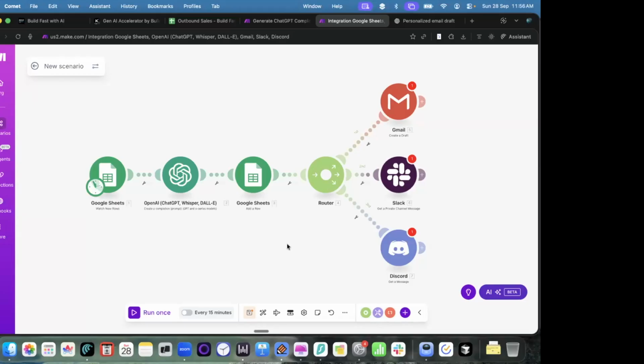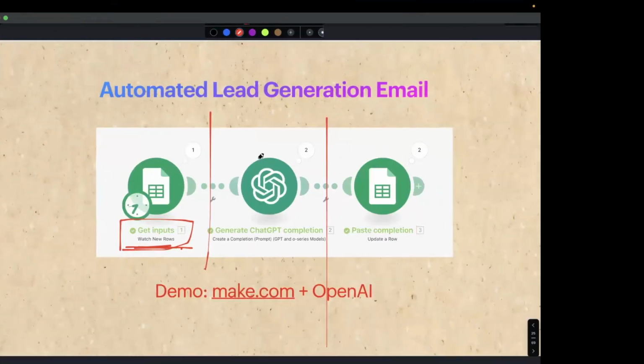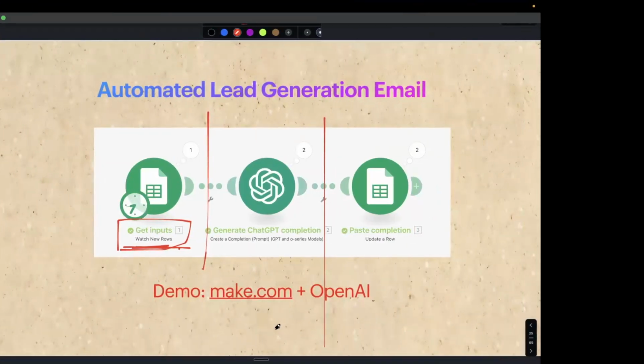Okay, so this is the automation that you can actually build from scratch, where here Google Sheets is the main thing, but you can also choose some other things. If you have another CRM tool, or maybe if you have your own database, you can just connect your databases to GPT accounts and build some cool automations. So this is the automation part that I wanted to cover, where you can build some simple automations just by connecting few nodes. If anyone has any questions on this, you can just send it on the chat.